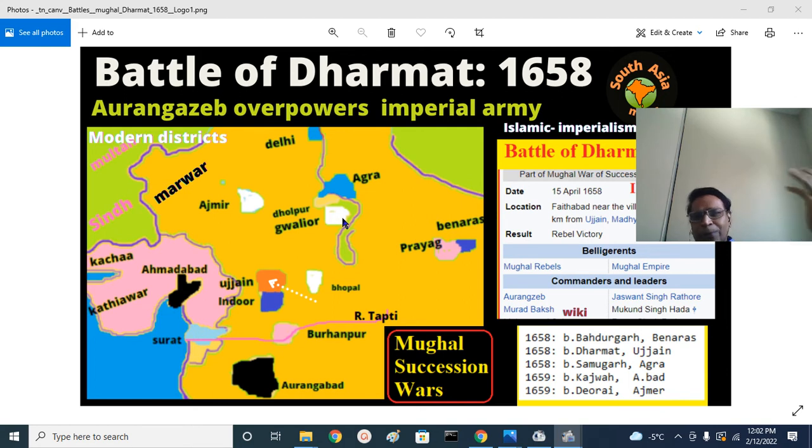We are projecting back and describing the Mughals' war of succession: Aurangabad district, Surat district, Burhanpur district and Tapti, north of Tapti in Malwa, Indore district, Ujjain district, Bhopal region, and Ahmedabad district in Karnavati, and Ajmer district in Aravallis, and Gwalior district, Dholpur, Agra, Delhi, Prayag, Banaras, Sindh, Kachchh, Kathiawar, and so on.